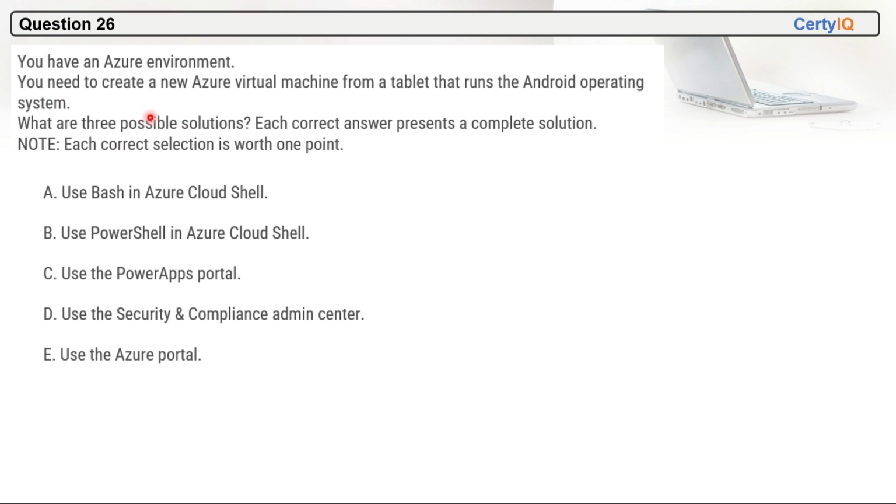Question 26. You have an Azure environment. You need to create Azure virtual machines from a tablet that runs the Android operating system. So what are the three possible solutions? Each correct answer presents a complete solution. So what options will we choose here?